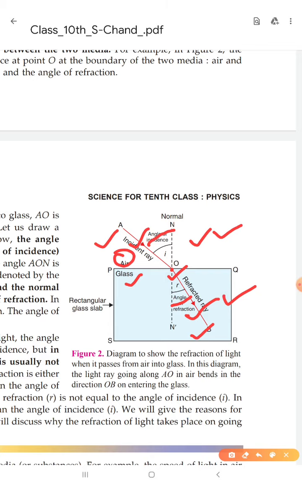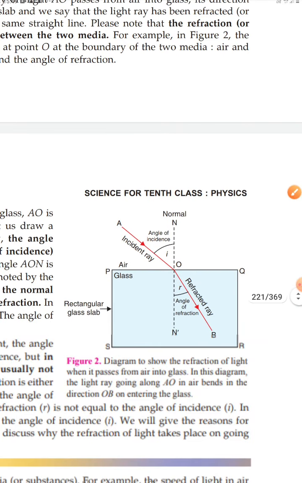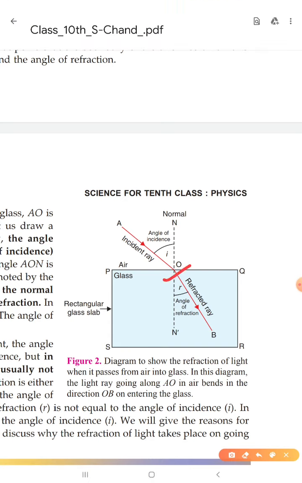What is the angle of incidence? The angle between the incident ray and the normal is called the incident angle. And what is the angle of refraction? The angle between the refracted ray and the normal is called the refracted angle, or angle of refraction. About the normal, we have drawn a perpendicular line from the point of incidence, which is O. That perpendicular line is called the normal.